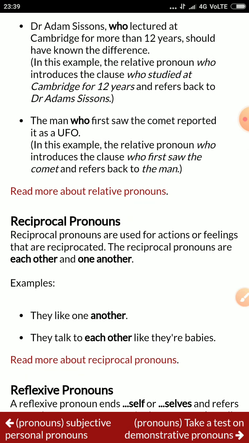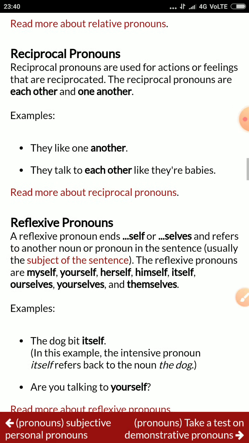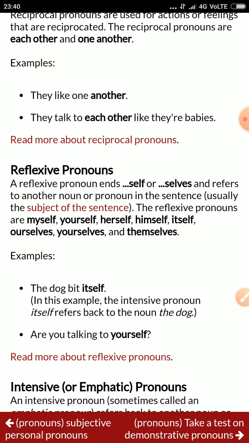Now we are going to move on to the next kind of pronoun, that is called reciprocal pronouns. What is a reciprocal pronoun? Reciprocal pronouns are basically, and more broadly, there are two examples. Reciprocal pronouns are used for actions or feelings that are reciprocated. The reciprocal pronouns are each other and one another. Reciprocal pronoun has two examples here, each other and one another. Then you must understand the definition and you can set your own example.